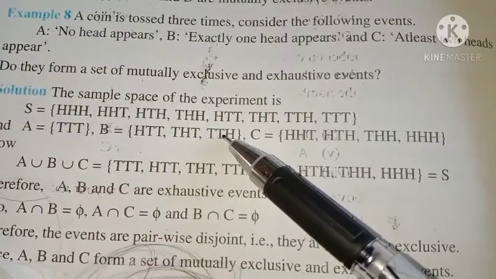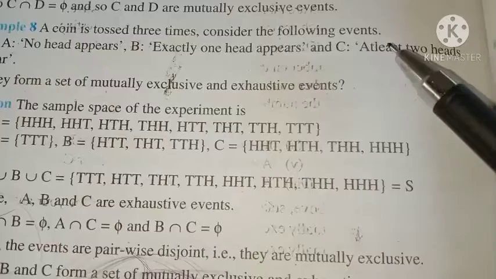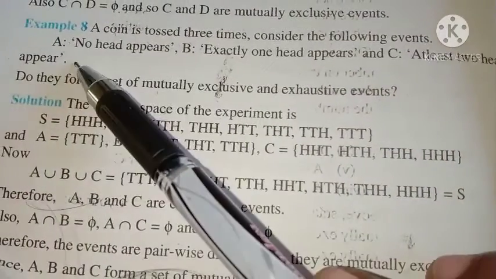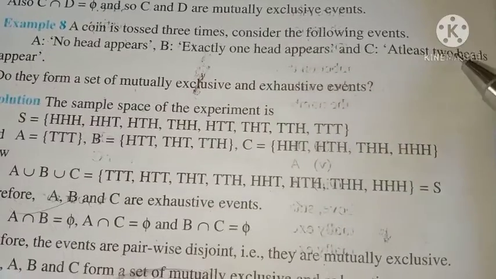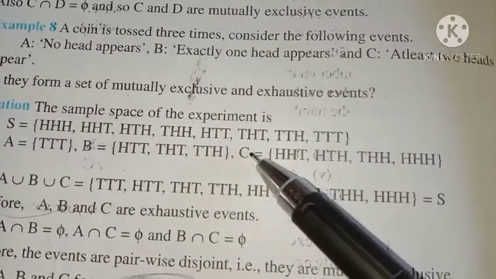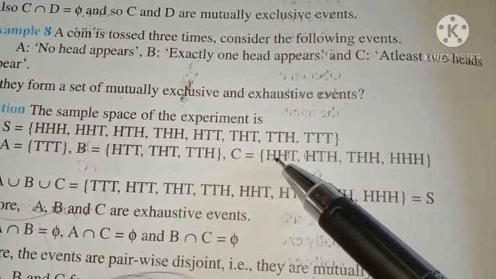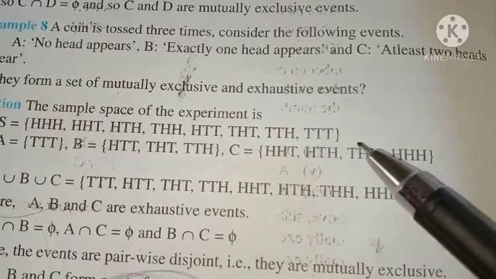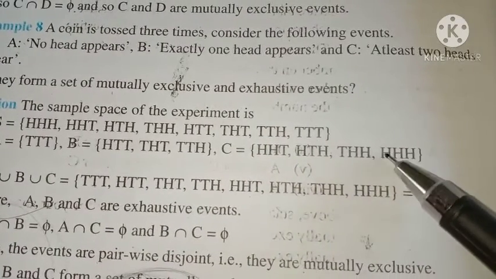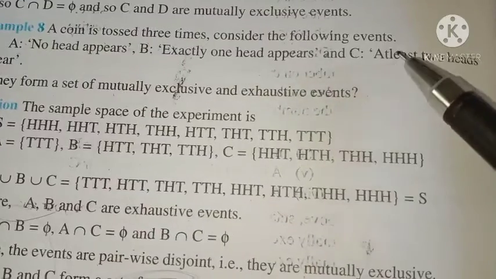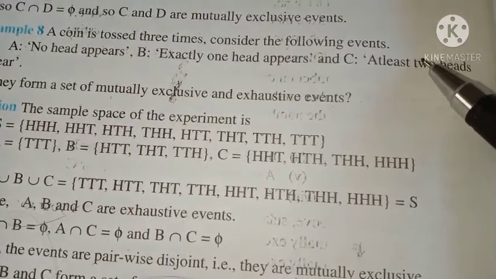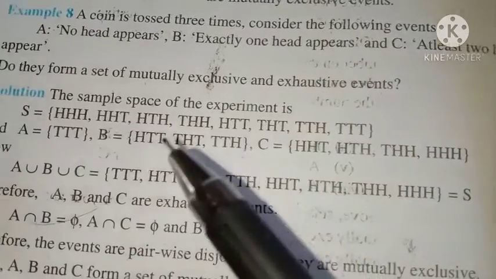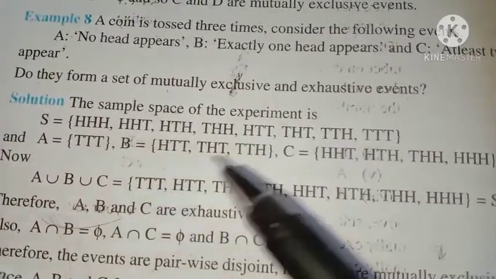Now C is at least 2 heads appear. At least means minimum. We need a minimum of 2 heads. So event C is HHT, HTH, THH, HHH. Listen, at least means minimum 2, and for the maximum there is no boundary. Okay, so these are the 3 events.